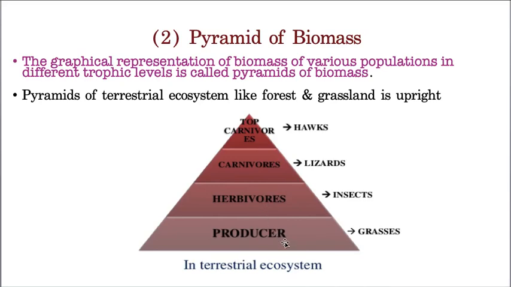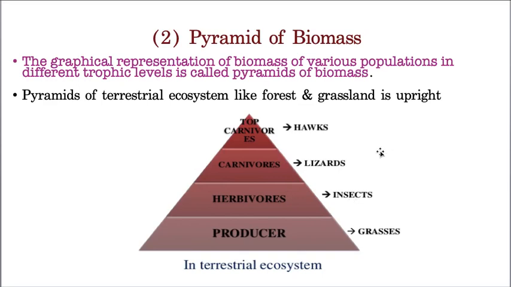Let us take this as a terrestrial ecosystem. It may be a grassland or a forest, whatever it may be. Now the number of grasses is more, so the living matter of the grasses is obviously more. When you compare with the grasses in a terrestrial ecosystem, insects are very few, so their biomass is also less.